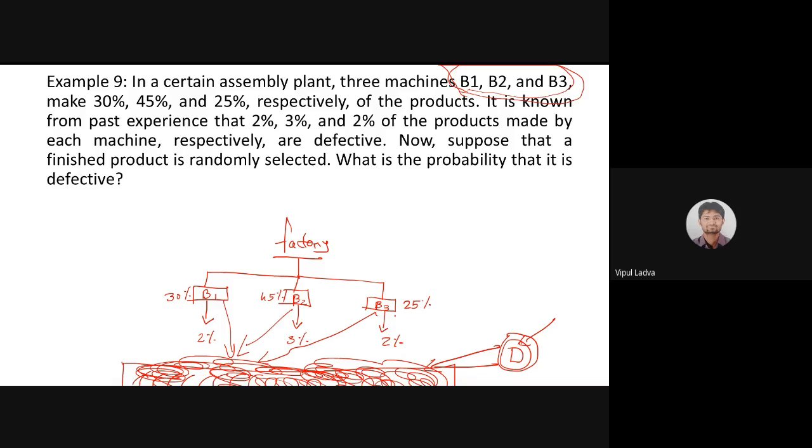Events B1, B2 and B3 will act as mutually exclusive events because the selected item will be produced by one of them only. It is not possible that I select one item and it is produced by all these 3 or any 2. It's impossible. So the selected item will be produced by either B1 or B2 or B3. In such a case, these 3 will act as mutually exclusive events. And after that, we will take the help of total probability. In which manner?